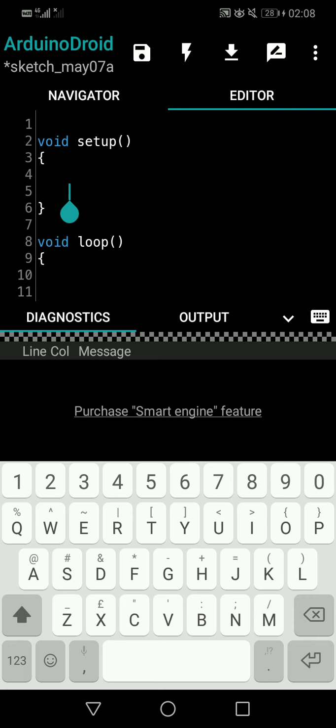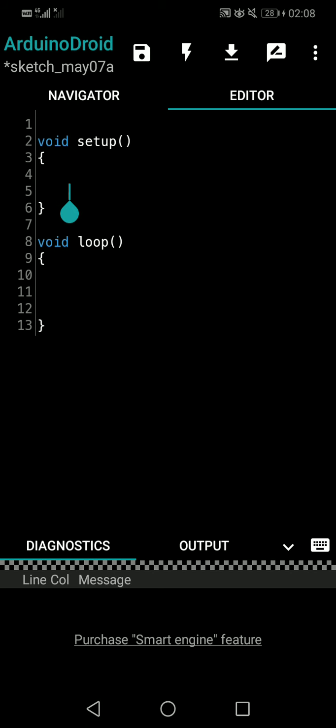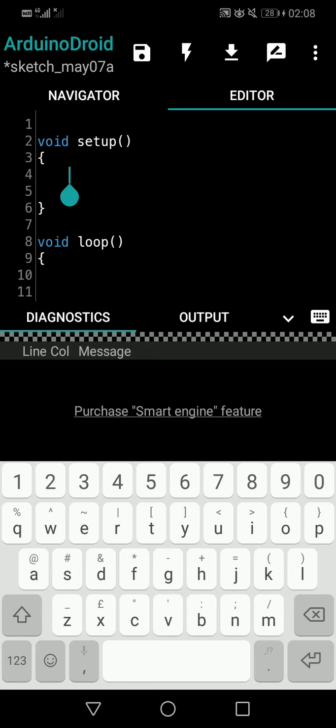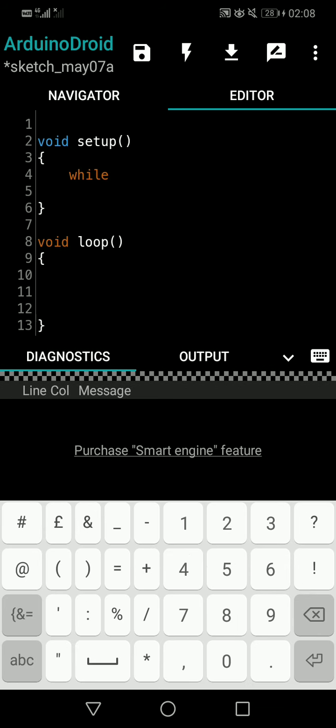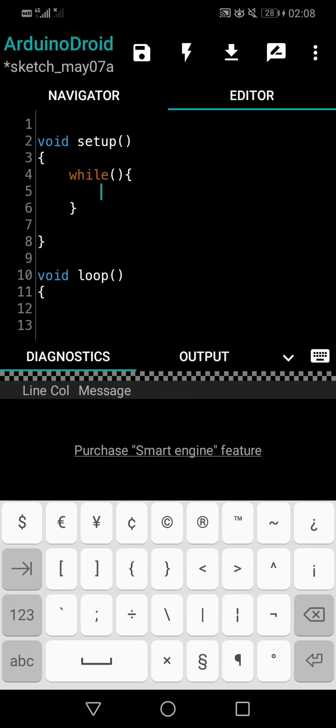So currently I'm in void setup. The thing about the while loop is we have one word like this: while, and we write an open and close bracket, and we open a curly bracket and close it. As you already know, like in the if condition or for loops, the opening and closing curly brackets are the areas that are governed by the particular loop. So this opening and closing curly bracket is governed by the while loop.